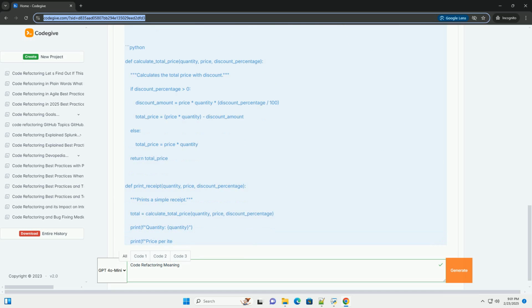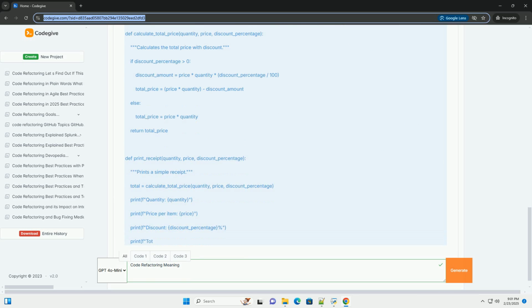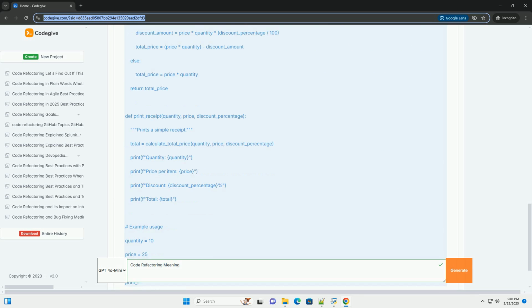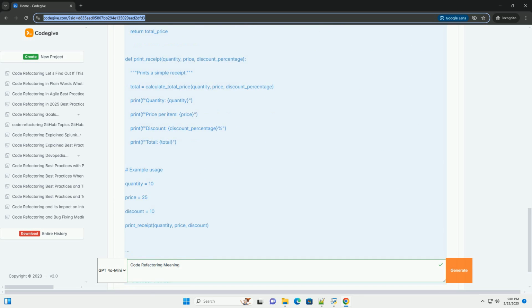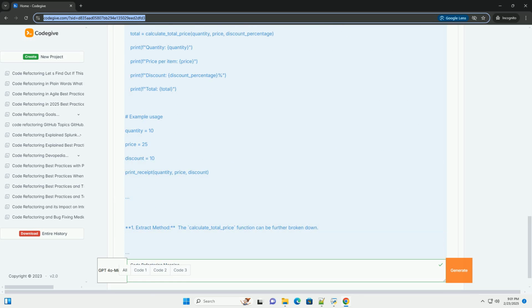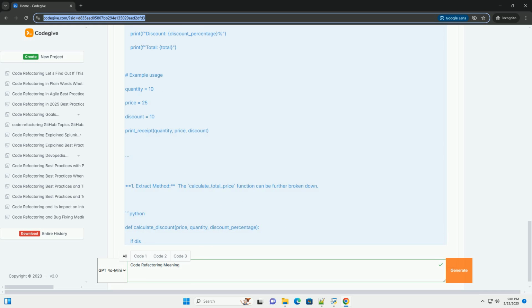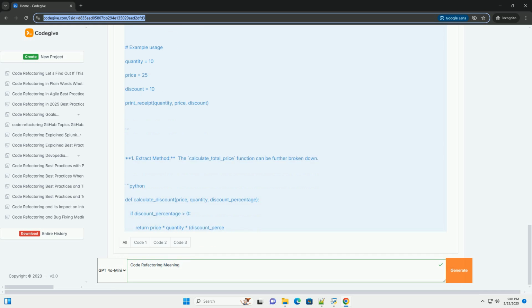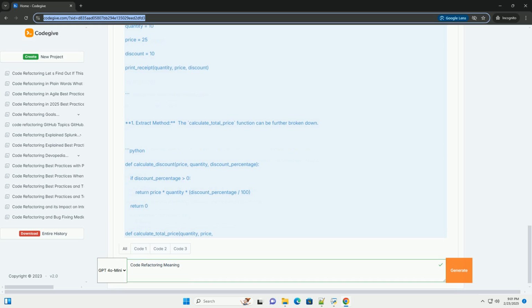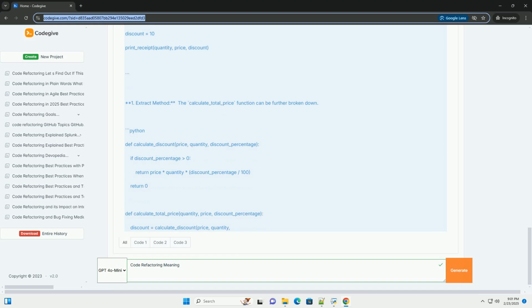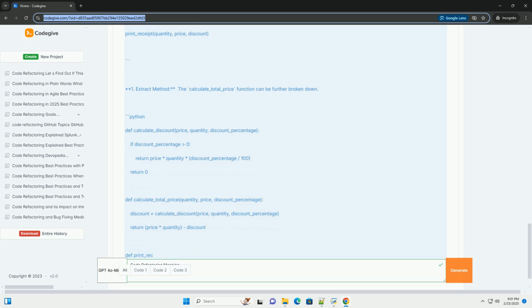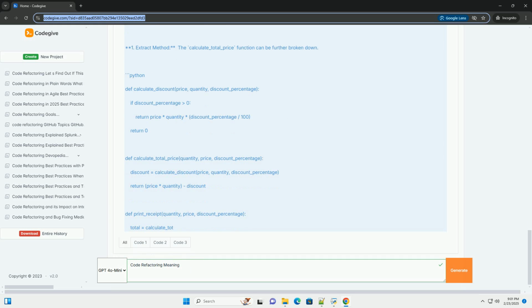Decreased readability. Code becomes difficult to understand, hindering collaboration and knowledge sharing. Lower performance. Inefficient code can impact application speed and resource consumption. Increased bug probability. Complex, poorly structured code is more prone to errors.